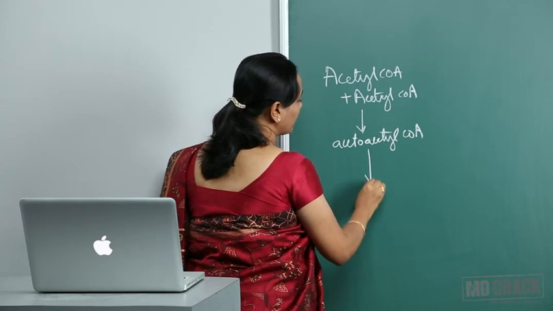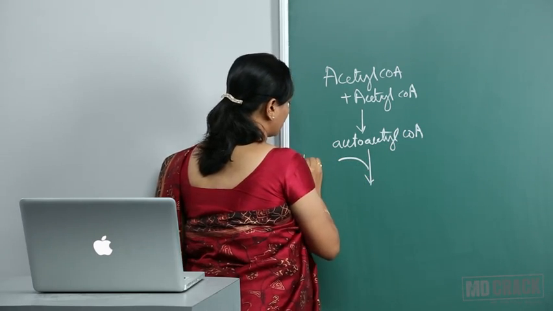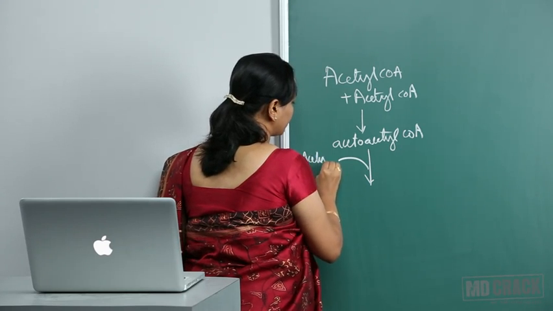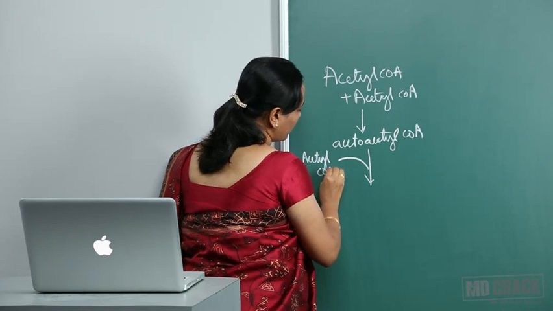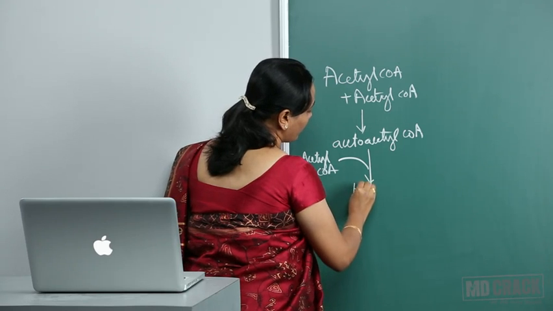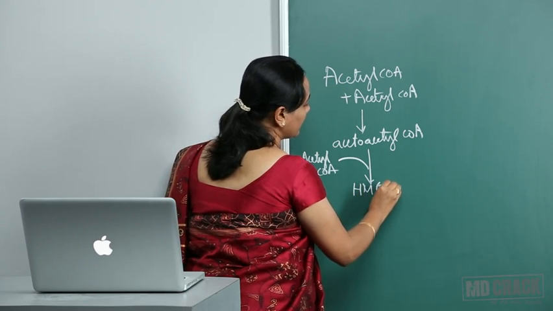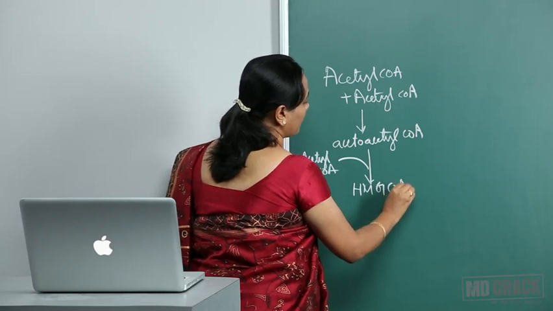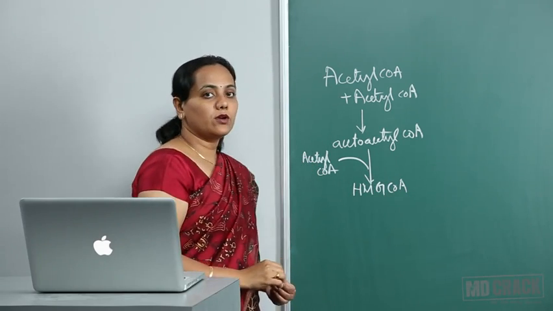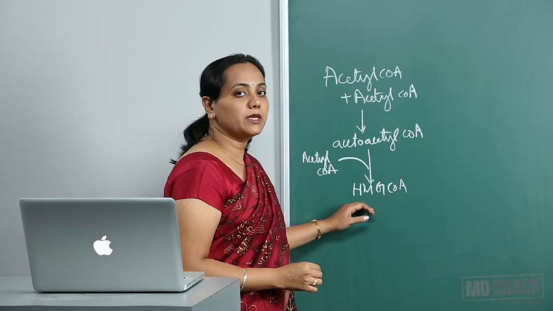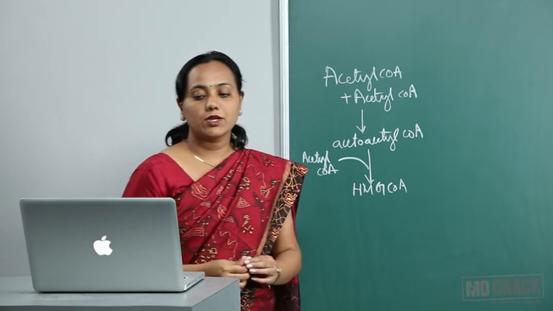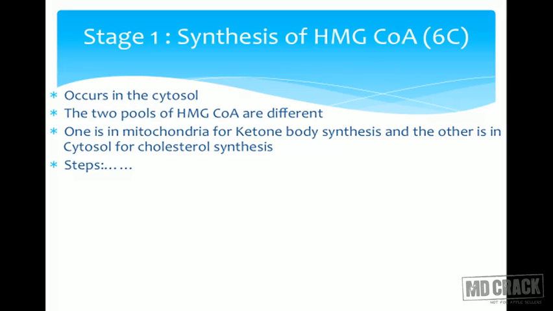Acetoacetyl-CoA reacts with 1 more molecule of acetyl-CoA, so there are 3 molecules of acetyl-CoA, to form HMG-CoA. So these are the steps which are involved in the synthesis of hydroxymethylglutaryl-CoA, HMG-CoA. Let us stick to the fact HMG-CoA.